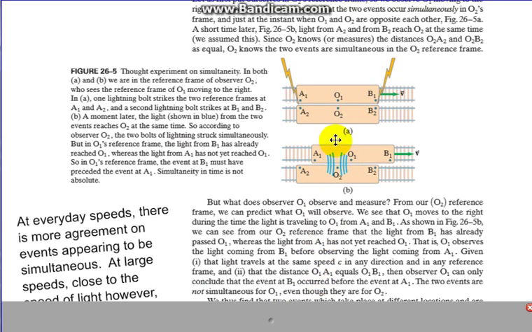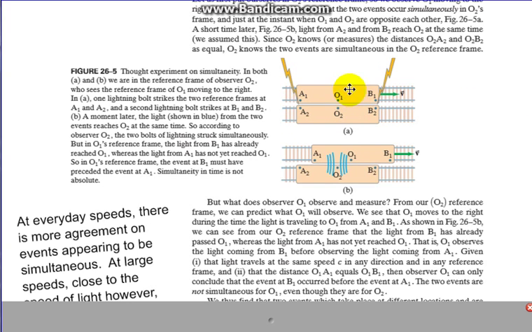So if we're talking about regular, everyday speeds, 100 kilometers per hour, the speed of light is much quicker than 100 kilometers per hour. So for all intents and purposes, these events would be simultaneous for both people, because 100 kilometers per hour compared to the light traveling, there wouldn't be a difference.